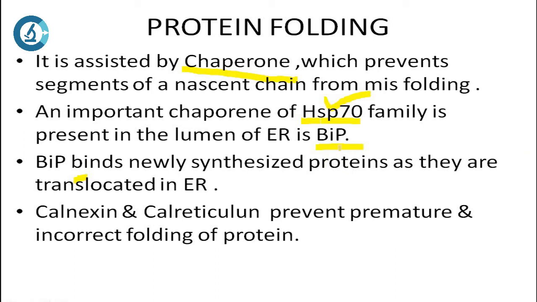You all know protein synthesis happens in the cytosol. Once the protein is synthesized, that new protein will be translocated into the ER. Once translocated, BiP goes and binds to the protein. And calnexin and calreticulin prevent premature and incorrect folding of the protein. These two proteins prevent the incorrect folding of the protein. That is very important. Each and every point in this slide is very important and a potential question.